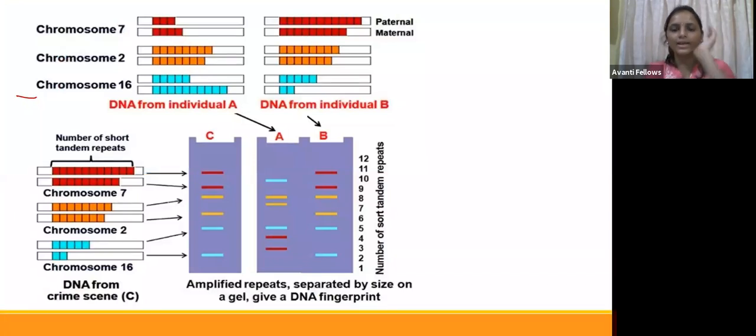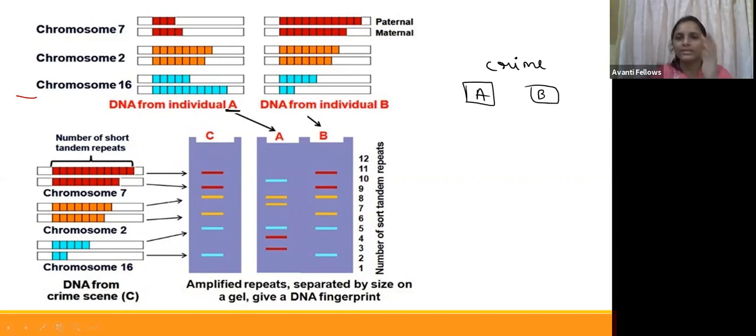Okay, guys, see here. There are two samples here. I will tell you a story: one crime has happened here. We have doubt on two persons. The first one is A and the second one is B. We have doubt on these two people, who did the murder or some crime.